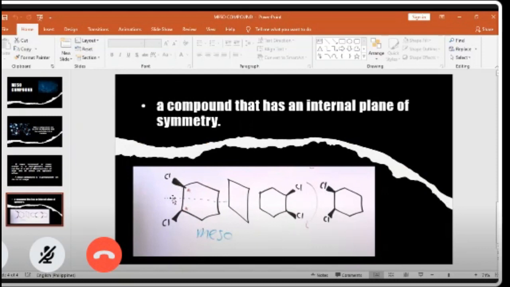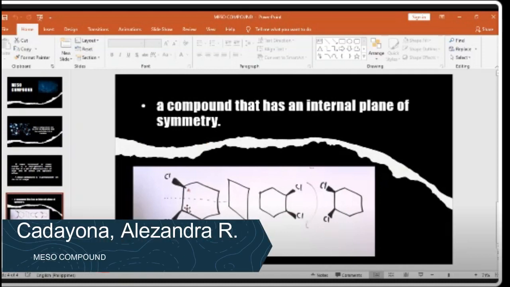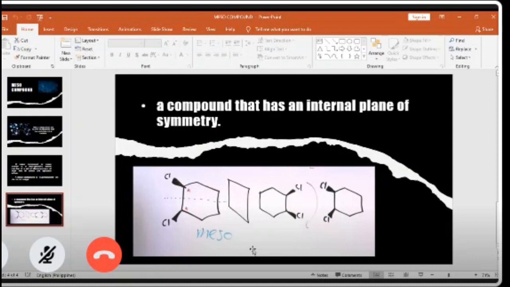As you can see, this is an internal plane of symmetry. What that means is that the top half of the molecule, when reflected across the central line or plane, does in fact give accurately the other half of the molecule. That means this is a plane of symmetry. It is a mesocompound, and any mesocompound is achiral, or not chiral. For short, a mesocompound is a type of achiral compound and it is superposable on its mirror image.